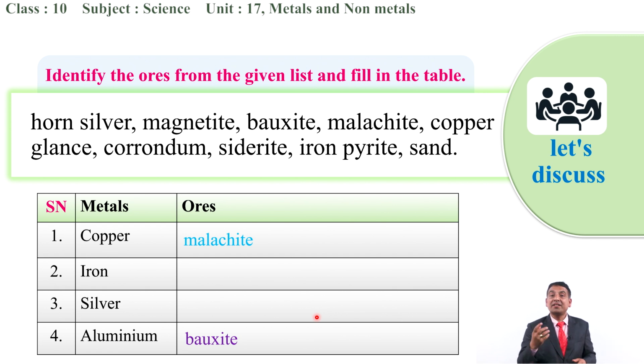Malachite is used for the extraction of copper, as well as bauxite is used for the what? Aluminum. The other words you have to fill in the table yourself. I think you all can do this because we have already discussed in detail all of these words.